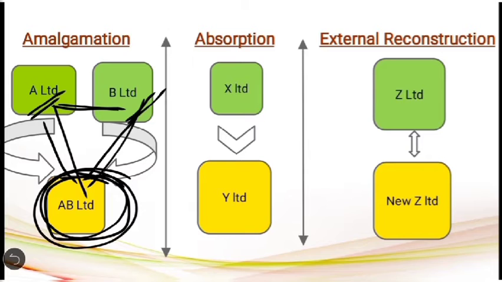So in the process of amalgamation, these two existing companies will be liquidated and their business will be sold to the new company called AB Limited. So there is a liquidation of two companies and formation of one new company. So that is the meaning of amalgamation.